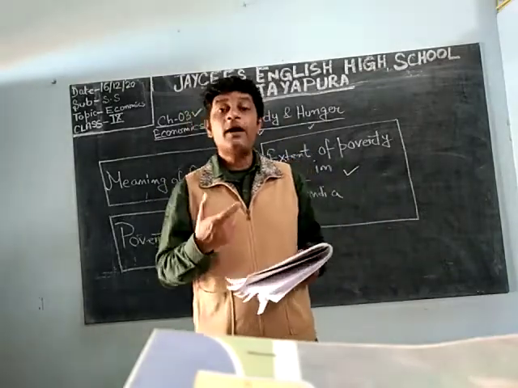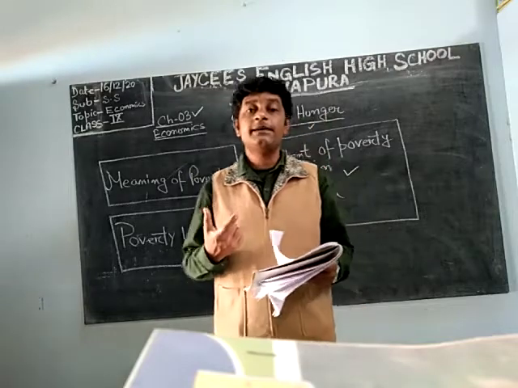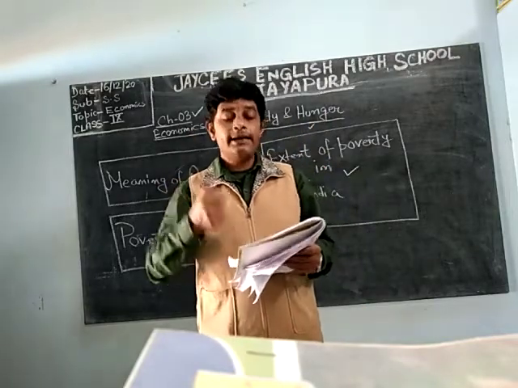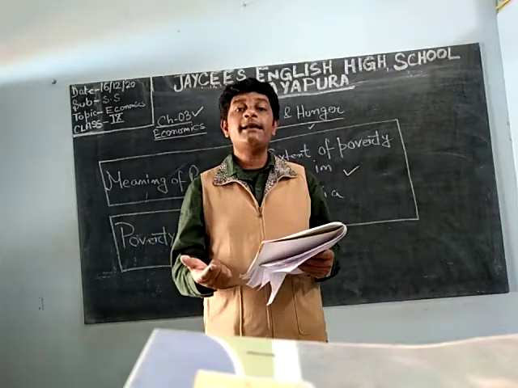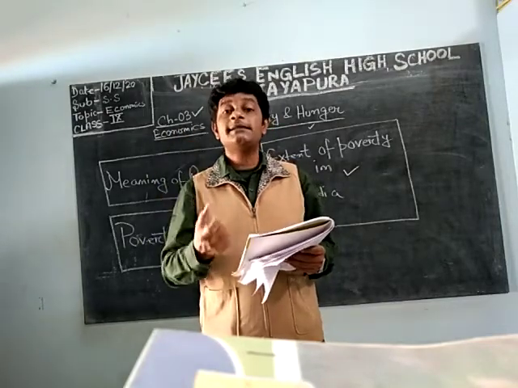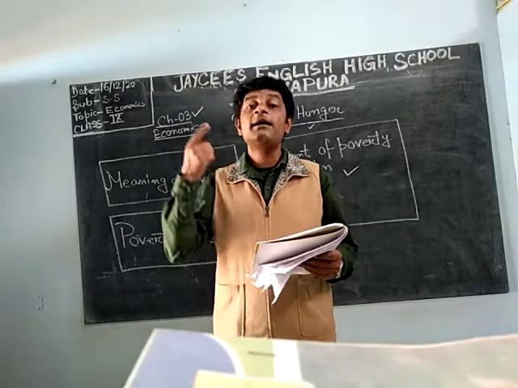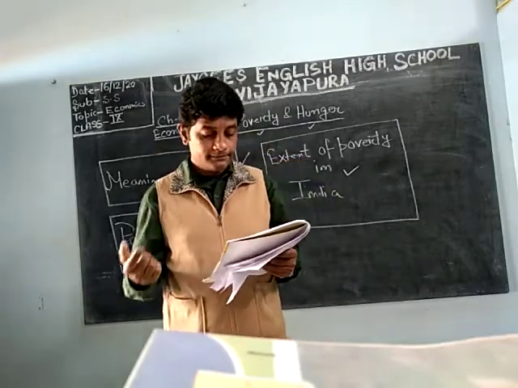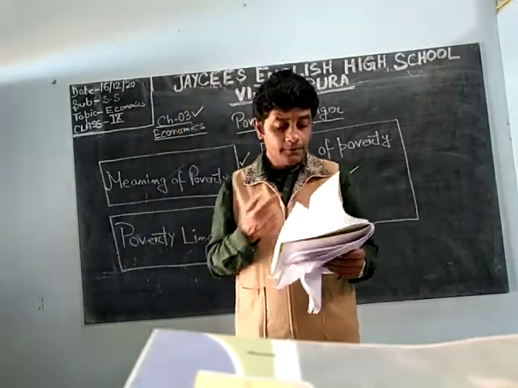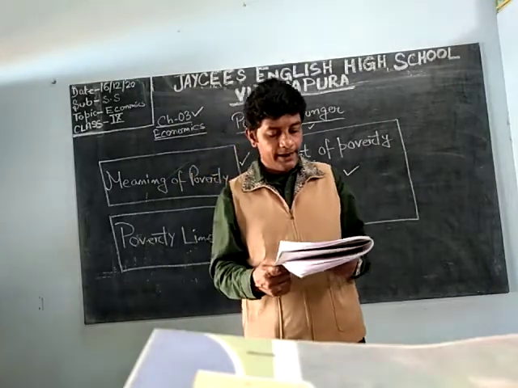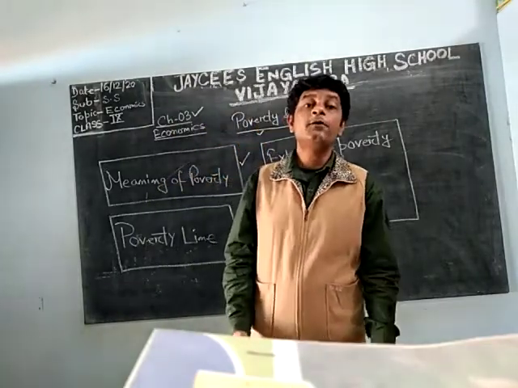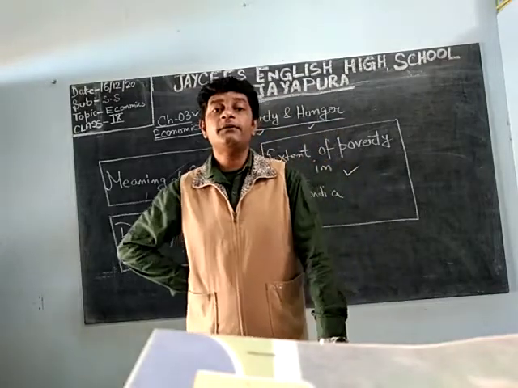But recently, the reports tell us that the rate of decline in the rural areas is more than that in the urban areas. The decline in poverty is faster during the post-2000 period, meaning after 2000.